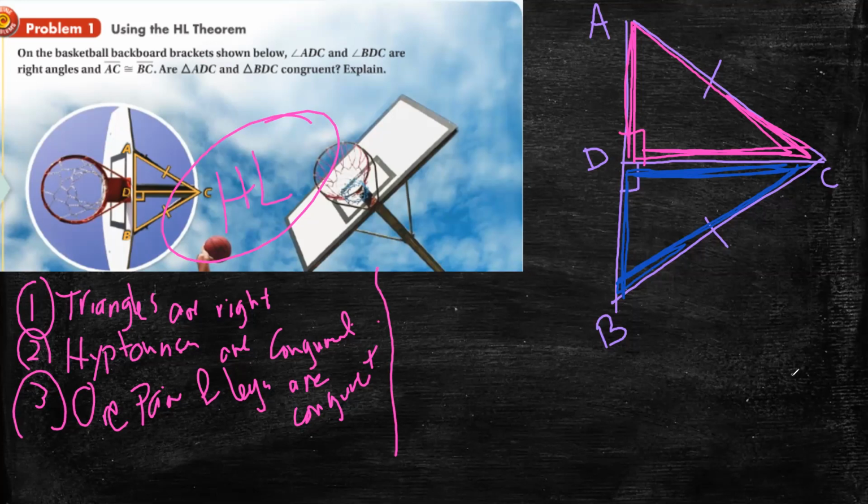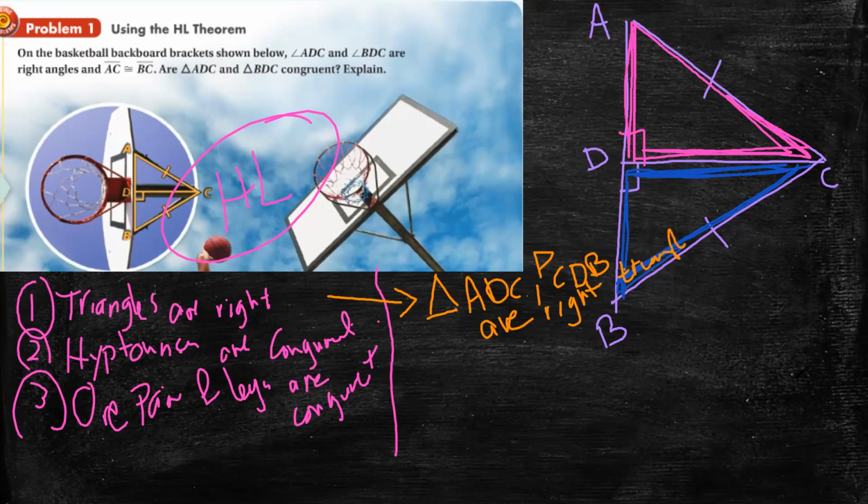Are they right triangles? Yes. So, since the angles ADC and BDC are right angles, the triangles ADC and CDB are right triangles. Where should I write now?